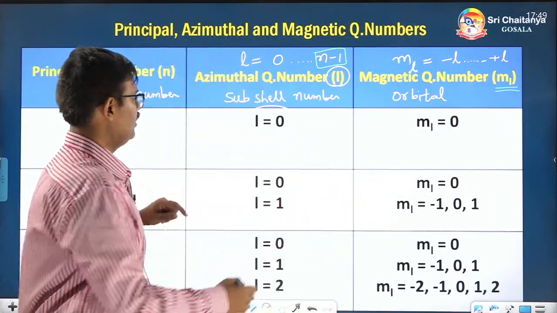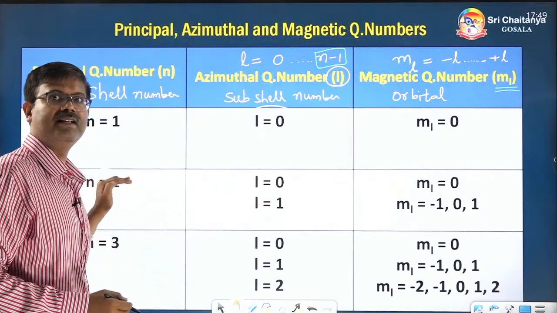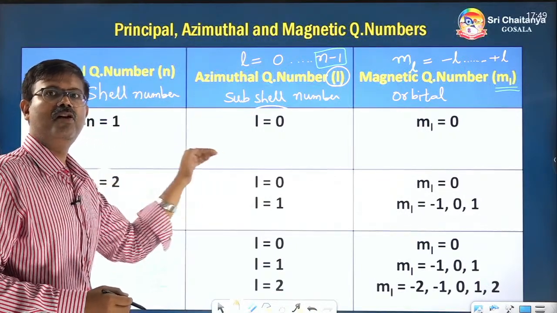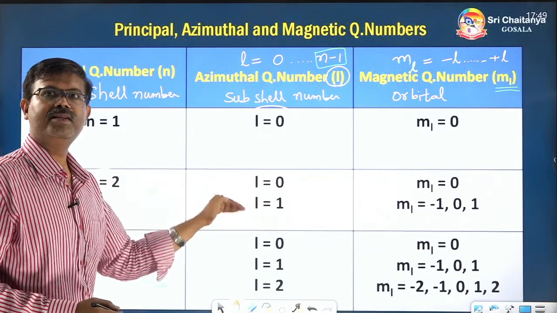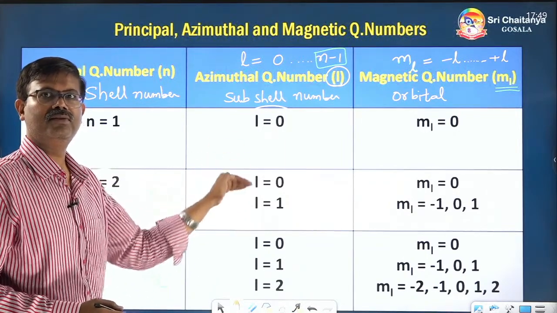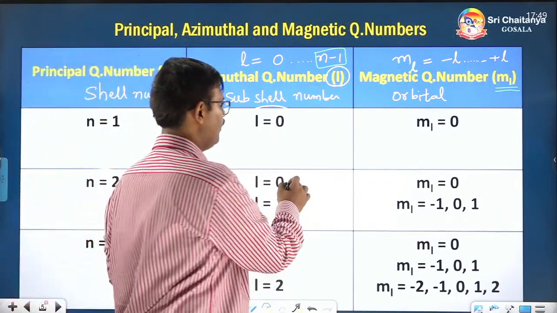Next, now come to the second city. Second city means second shell. In that shell, how many streets, or how many subshells, are there? 2 subshells, 2 streets. Now let's come to the first street.